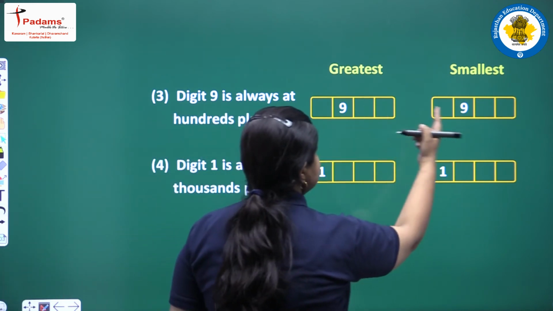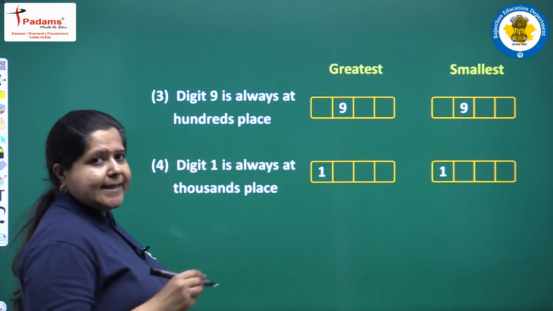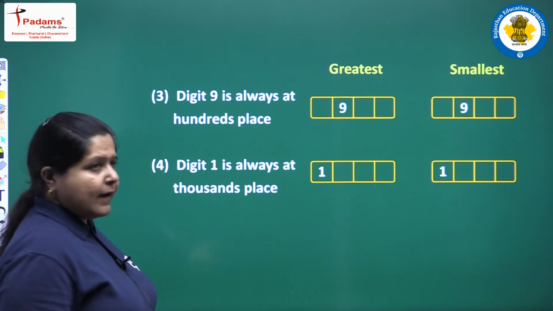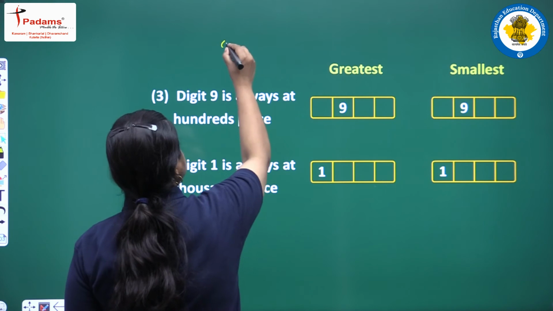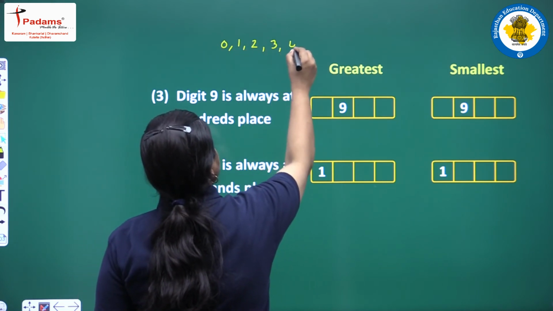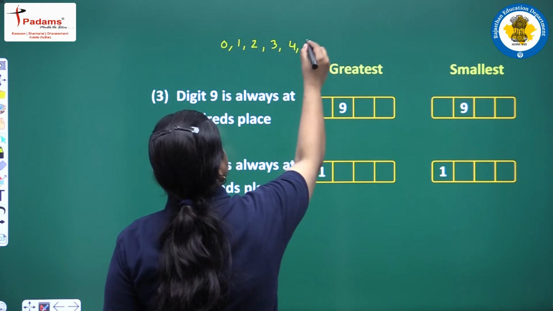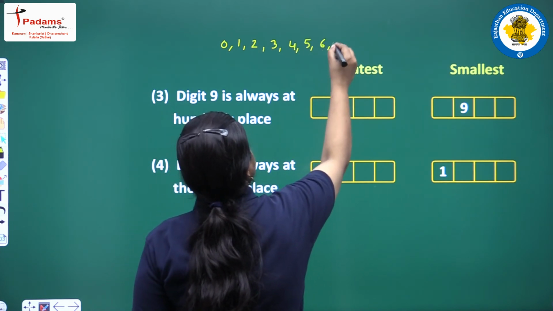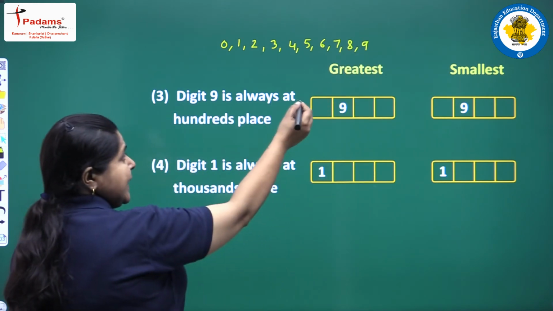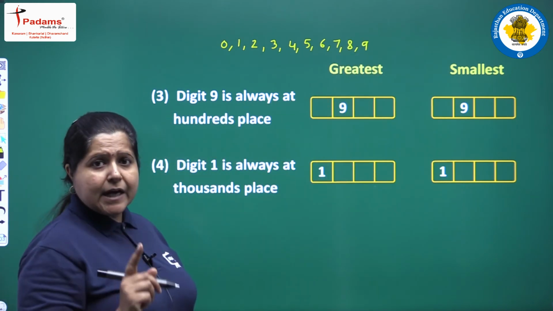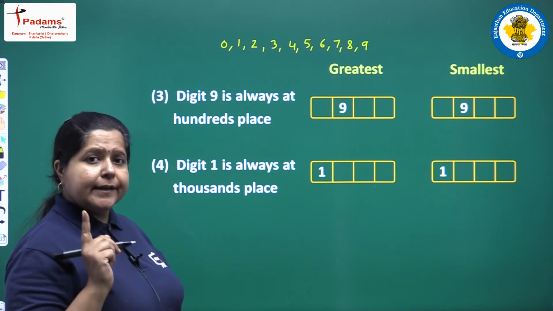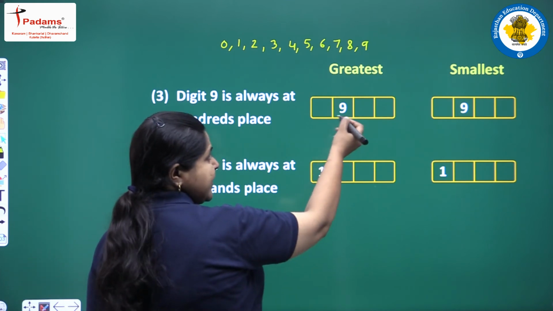Now this 9 is fixed at the hundreds place, and again we have to write greatest and the smallest number. Once again we have a look at the digits 0, 1, 2, 3, 4, 5, 6, 7, 8 and 9. To write the greatest number, we will start with the greatest digit, but remember all the 4 digits should be different, and 9 is already there.